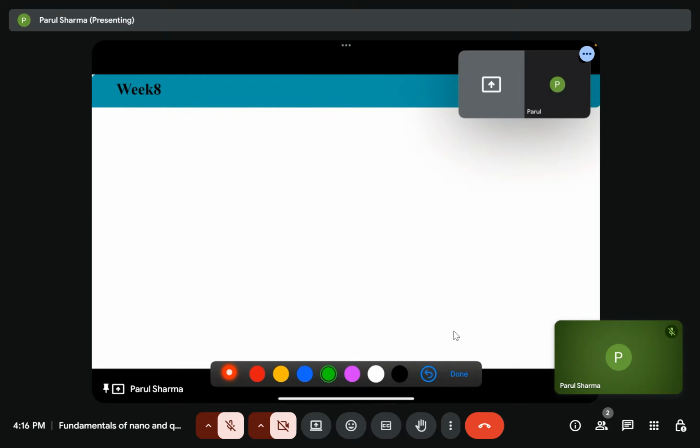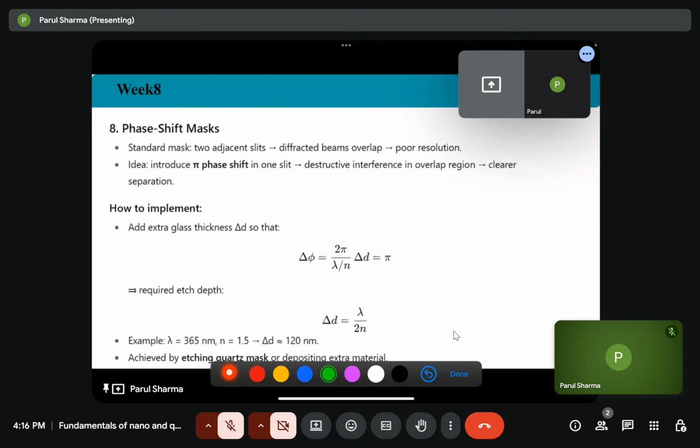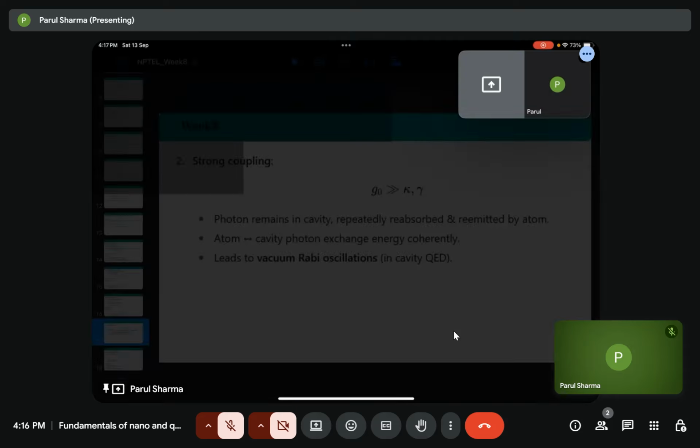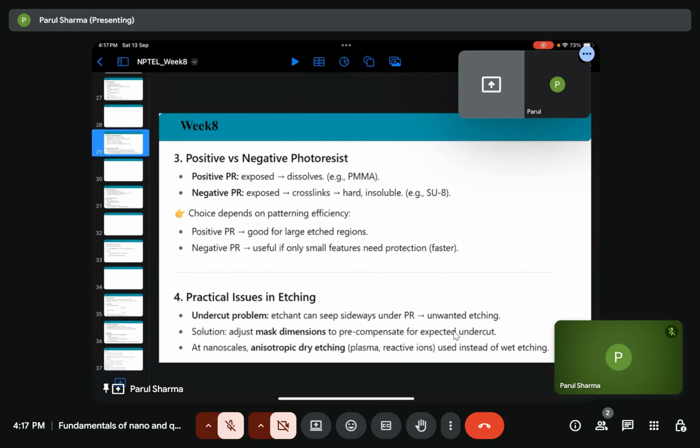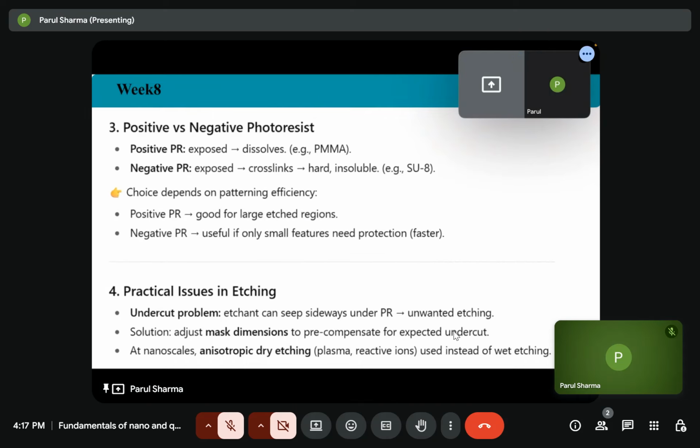Next is, I talked about the resist. In resist, there are two types of resist. One is positive resist and the other one is negative resist. We are using the positive. In case of the positive resist, wherever the light is exposed, the bonds become loose and it dissolves in the developer.